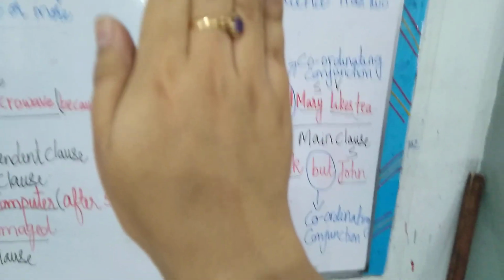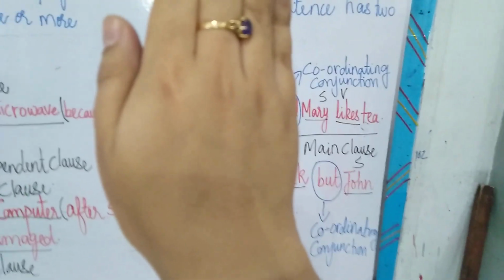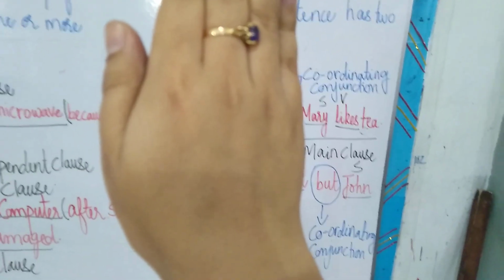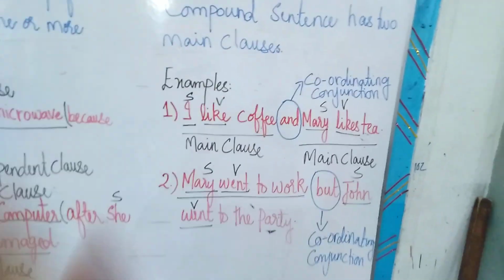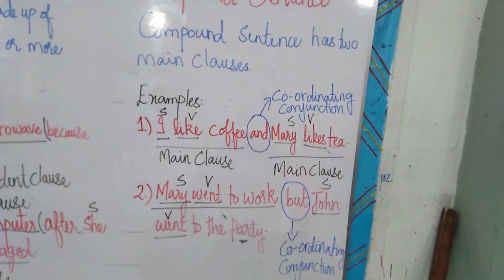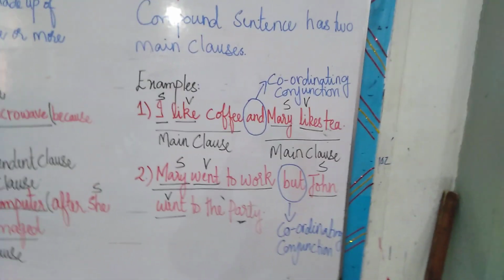And if I remove the first part and just say Mary likes tea, Mary is the subject, likes is the verb, and it gives a complete thought. So both of them are main clauses joined together by the coordinating conjunction.